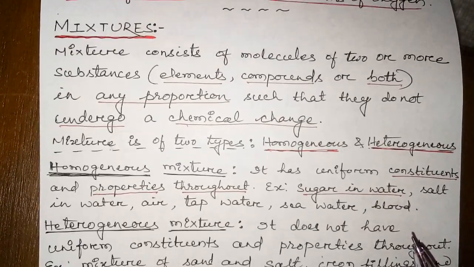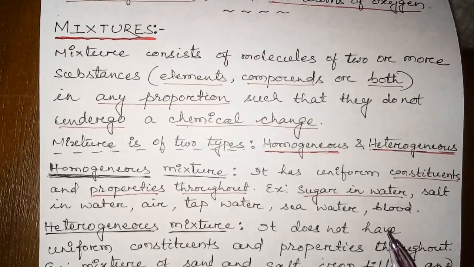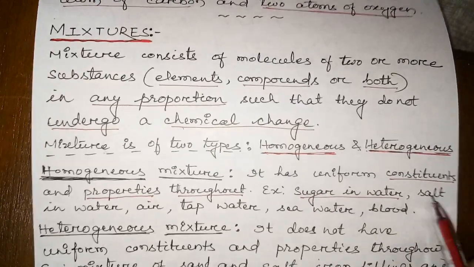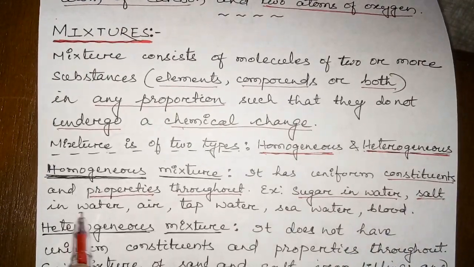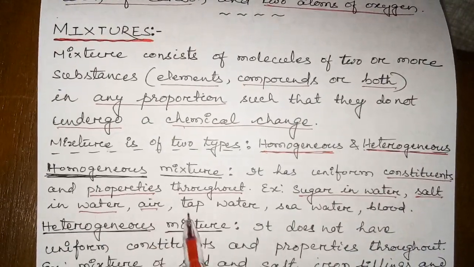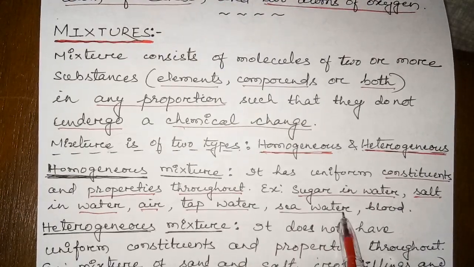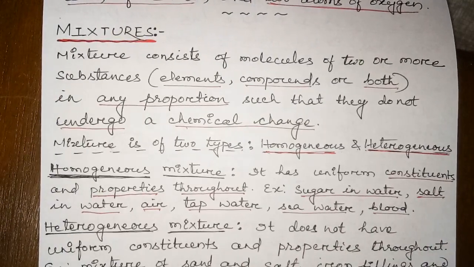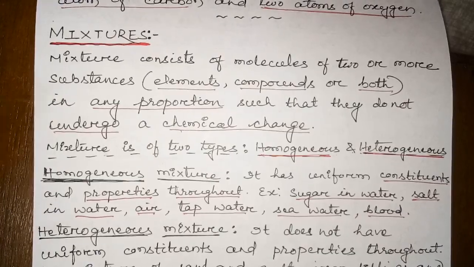The property will be sweet taste and the composition remains same throughout. Salt, similarly, is common salt in water, air, tap water, sea water, blood. These are the examples of homogeneous mixture.